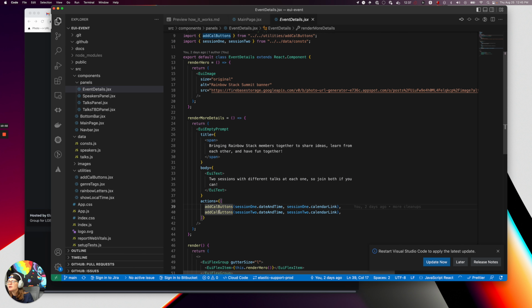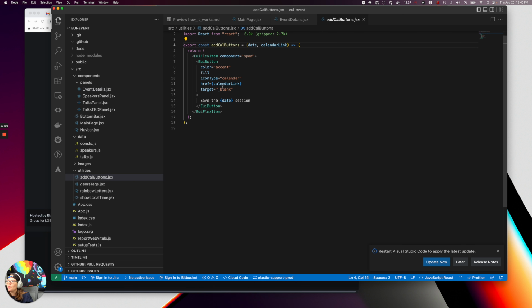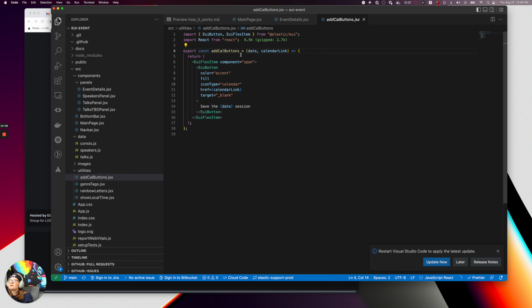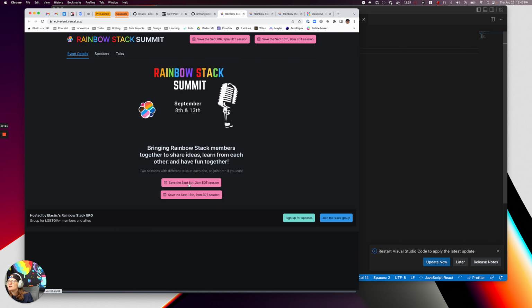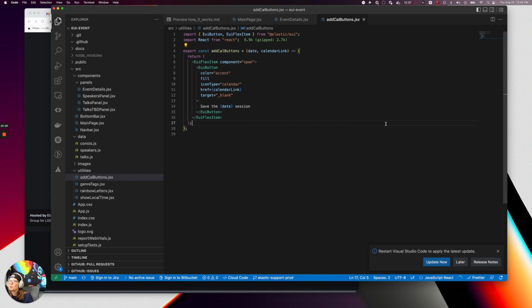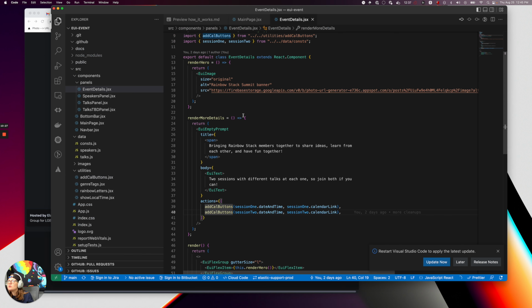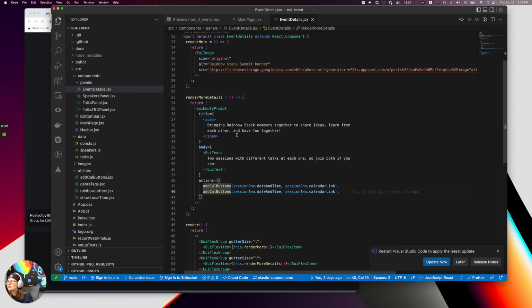And so while we're here, I'll go ahead and talk about the add calendar buttons. So what I have here is, like I said, literally just a function where you pass it a date and a link, and it's just going to quickly render a button with the link being the link to that calendar event. And then the text inside of it references the date. And so that's how it says, you know, this is the same function producing it. I'm just passing it a different date and link for each one. So fairly simple function there, but that's what that does.